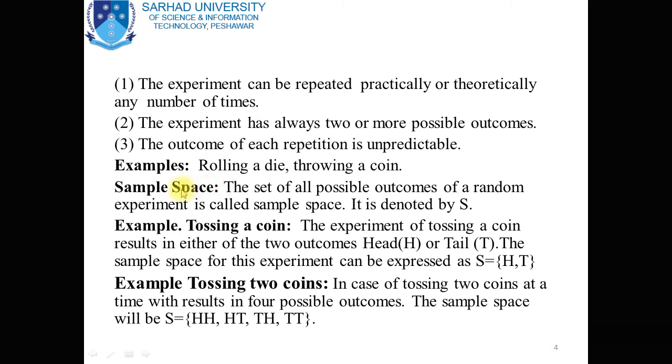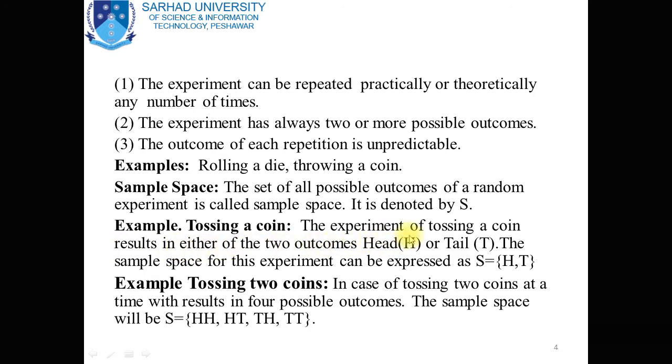Now, sample space. The set of all possible outcomes of a random experiment is called sample space. It is denoted by capital S. For example, tossing a coin. The experiment of tossing a coin results in either of two outcomes.